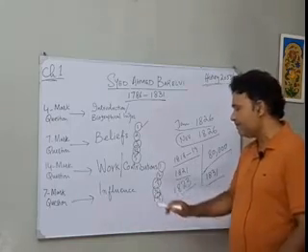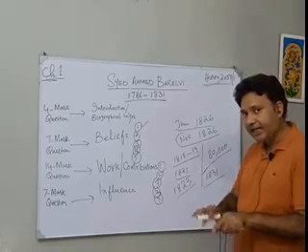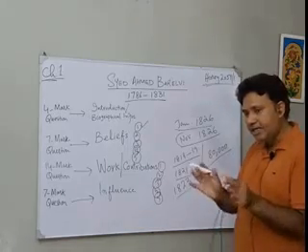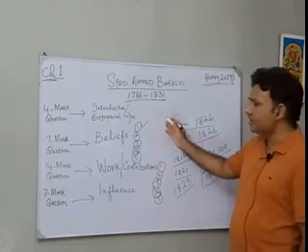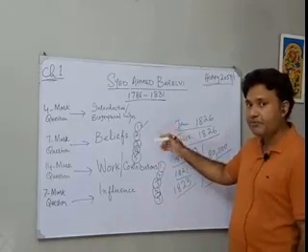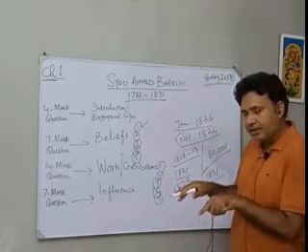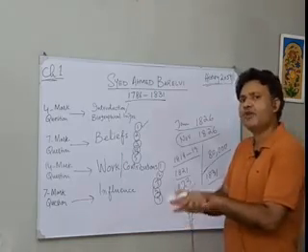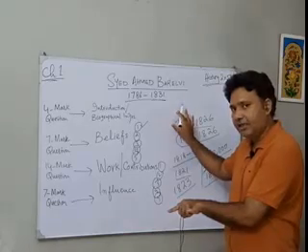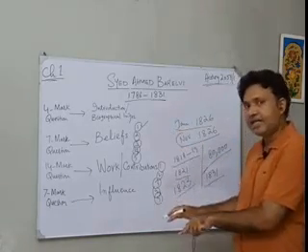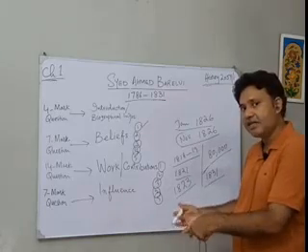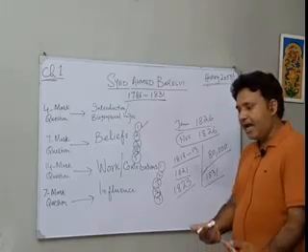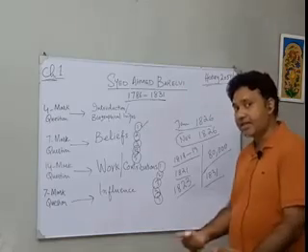Fifthly, he tried to fill the gap, the political vacuum that the Mughals were leaving behind. And you know that the influence of the East India Company was growing. As the Mughals were leaving the gap, the British were trying to fill it, and they were quite successful by the early 19th century. Syed Ahmed Barelvi tried to fill the gap by establishing an Islamic state through armed struggle.